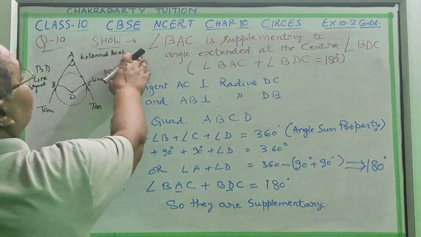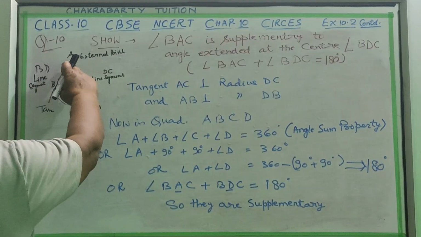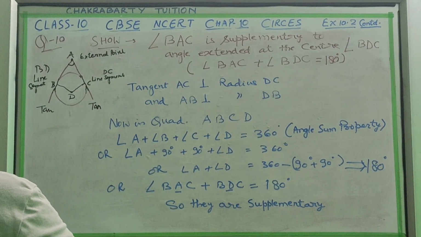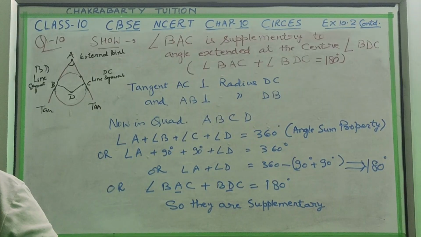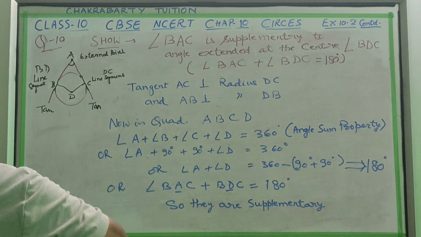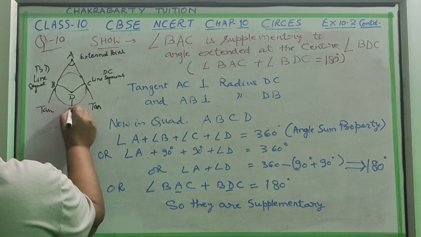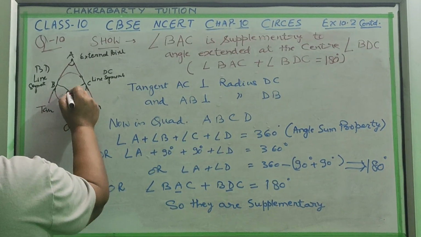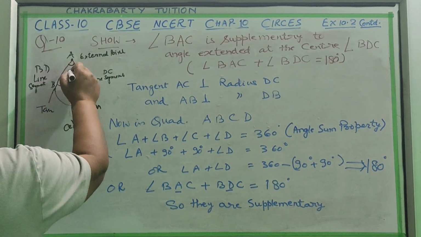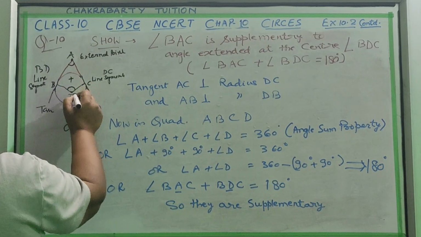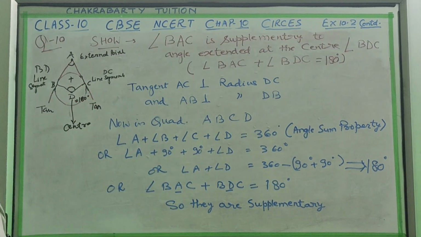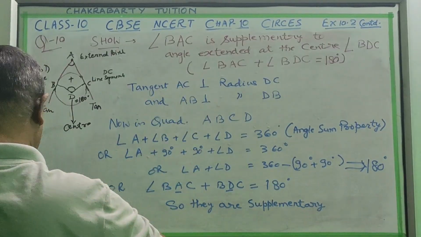You have to show that BAC is supplementary to the angle subtended at the center. D is your center. So you have to prove that this and this are equal to 180 degrees. Now we know how we will go.